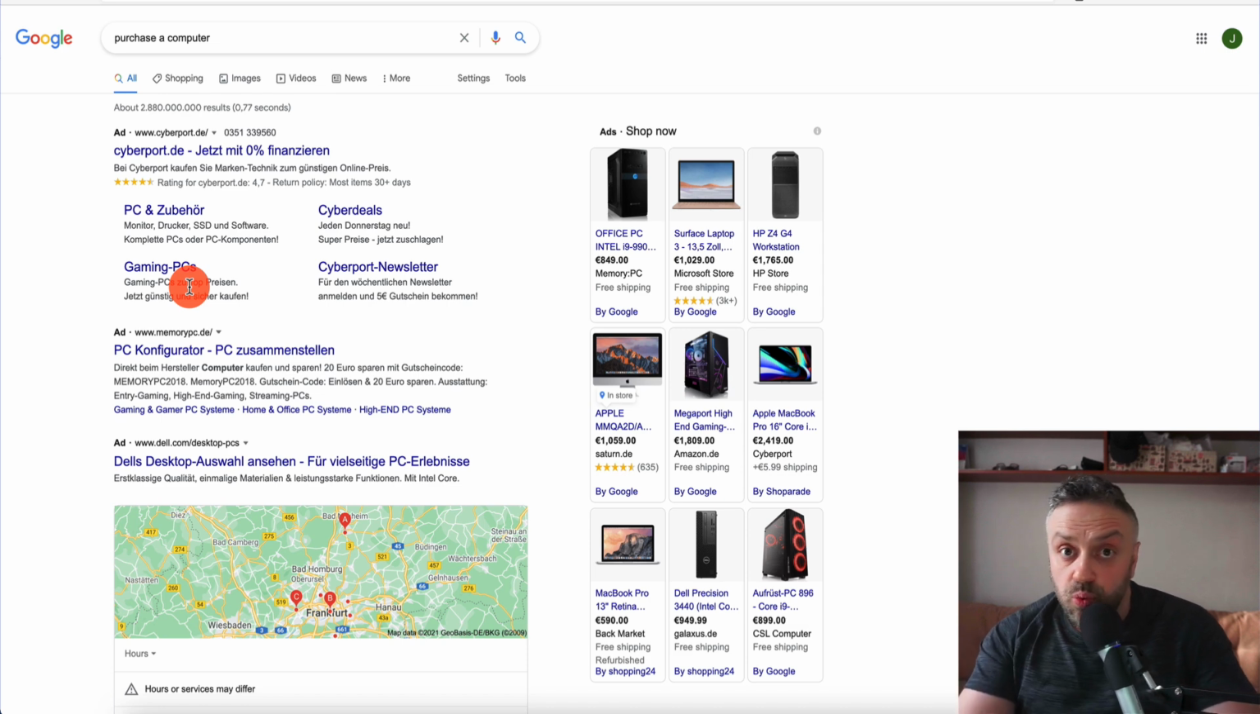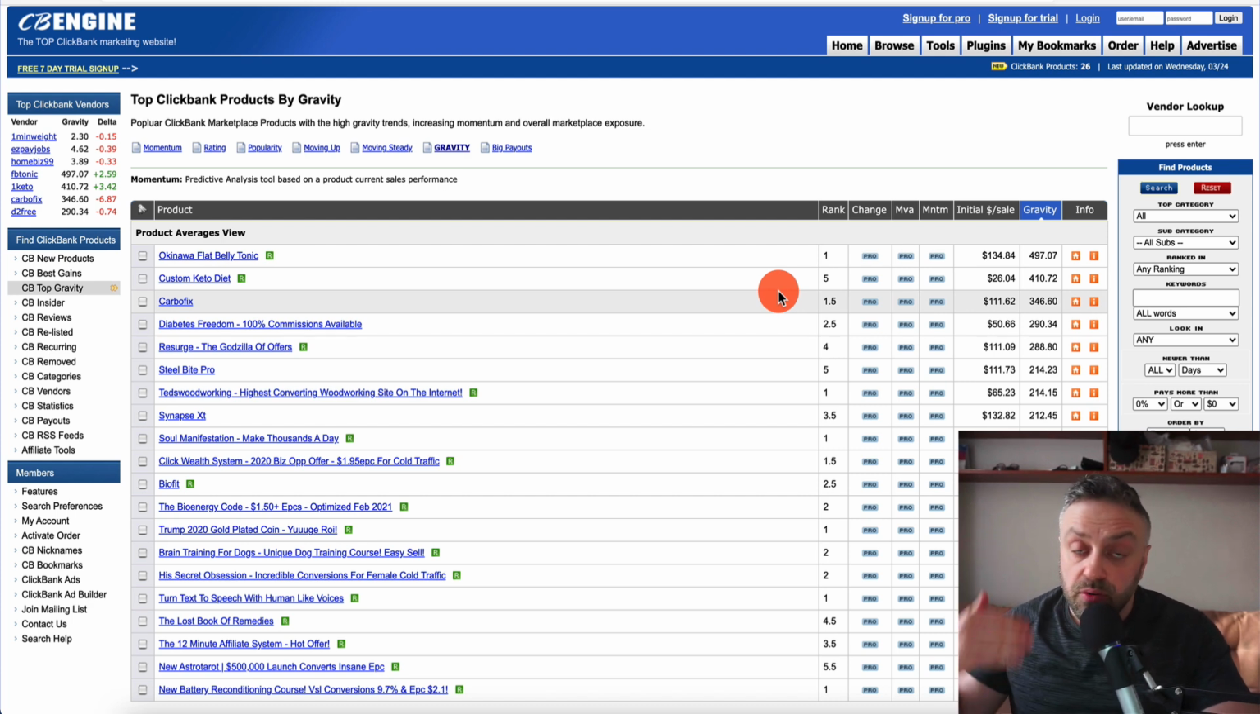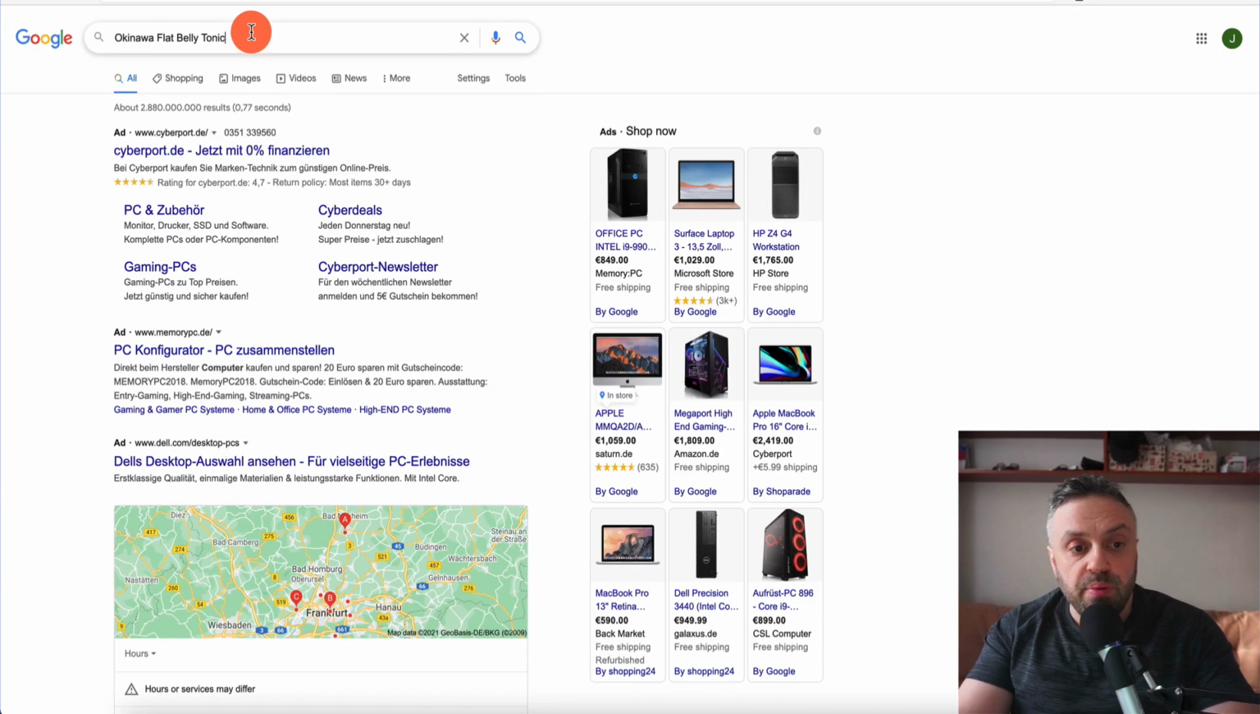Now, this is just one factor. There's a bunch of other factors, including the quality score and the click-through rate, but this is a very important factor: how much you're willing to pay for it. So "purchase a computer" is not going to be something that you want, because it's too general. You want something more specific. If you're looking at all of these and you're seeing high gravity, you can guess that the bid for those keywords is going to be high. So if I go in here and paste this, Okinawa flat belly tonic,